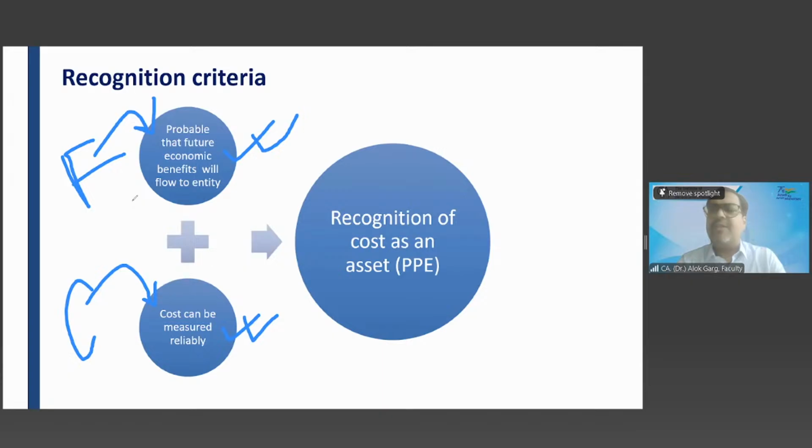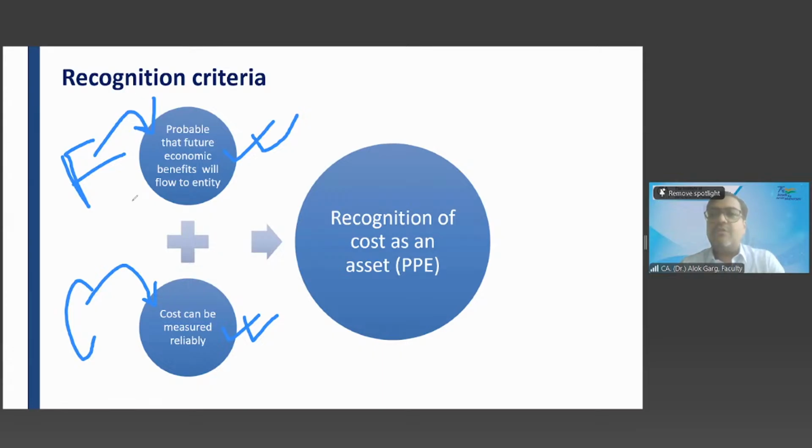Whether it is meeting the definition of PPE: a tangible item held for use in production, which can be used for more than 1 year. Yes, when it was ordered, it was probably meeting the definition of PPE. But when it was delivered, at the point of initial recognition, it is not meeting the recognition criteria. Correct? Yes, sir. So, friends, I have covered two parts: the definition of PPE and the recognition criteria at the time of initial recognition. Have you understood this recognition criteria also?